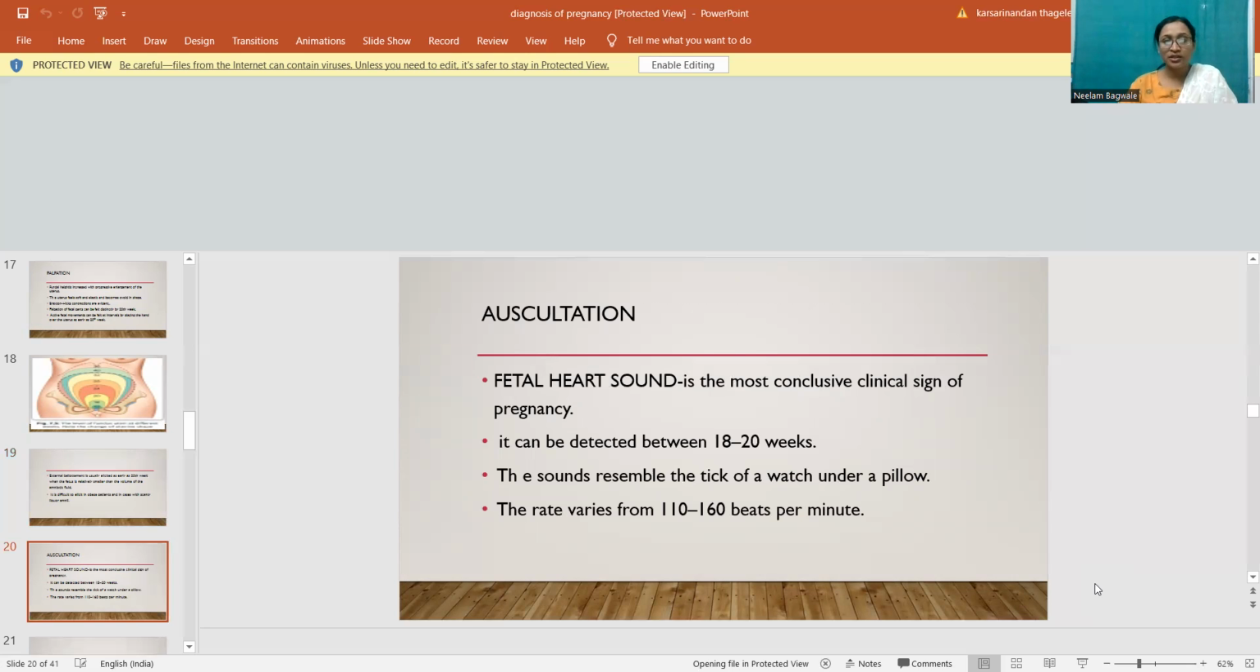On auscultation, fetal heart sound is the most conclusive sign of pregnancy. It can be detected between 18 to 20 weeks of pregnancy. The sounds resemble the tick of a watch under the pillow. The rate varies from 110 to 160 beats per minute.